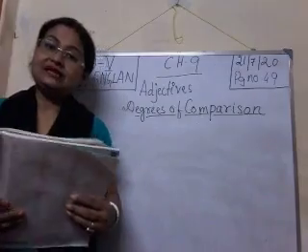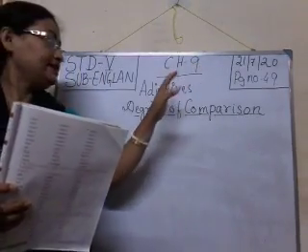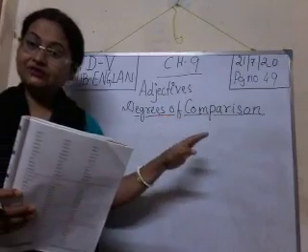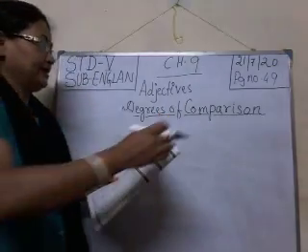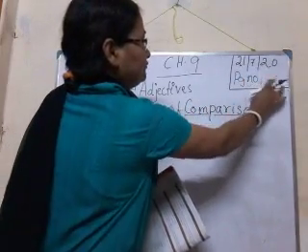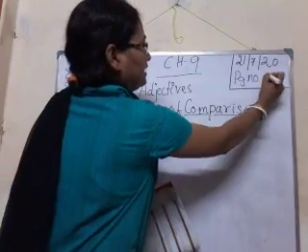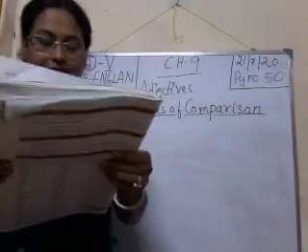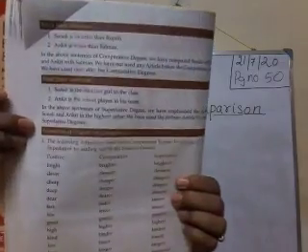So in the previous class we were doing chapter 9, adjectives, degrees of adjectives, isn't it? So we will continue this chapter. Today we will do page number 50. So open your book at page number 50. This is page number 50. So we will do this page today.